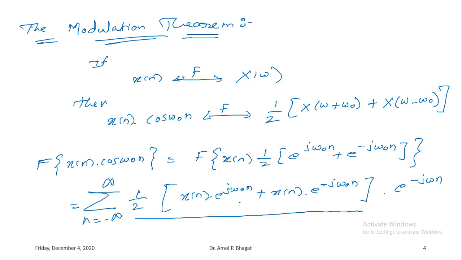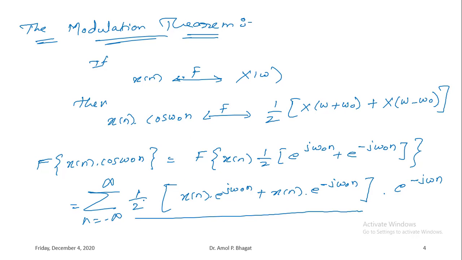Okay, so x of n multiplied by e to the power minus j omega n is nothing but the Fourier transform formula, right? So again I will just rewrite this equation with certain modifications. So 1 by 2 I have taken outside the summation n equals minus infinity to infinity.